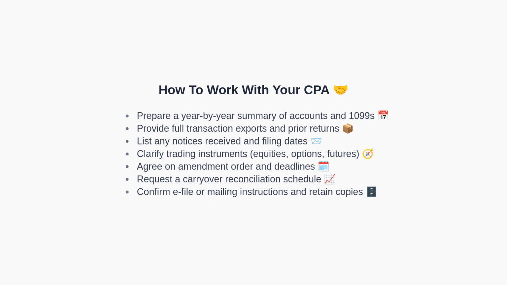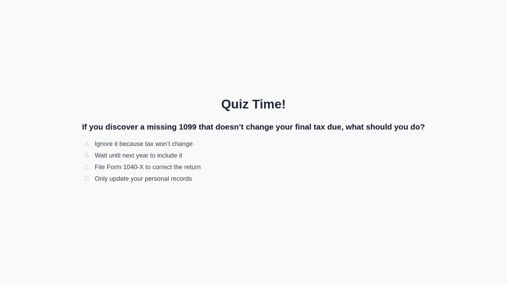Now let us reinforce learning with a quick quiz. First, here is the question. If you discover a missing 1099 that does not change your final tax due, what should you do? Next, the options are A. Ignore it because tax will not change. B. Wait until next year to include it. C. File Form 1040X to correct the return. Or D. Only update your personal records. You may pause the video now to think about the answer. We will discuss the answer in the next section of the video.